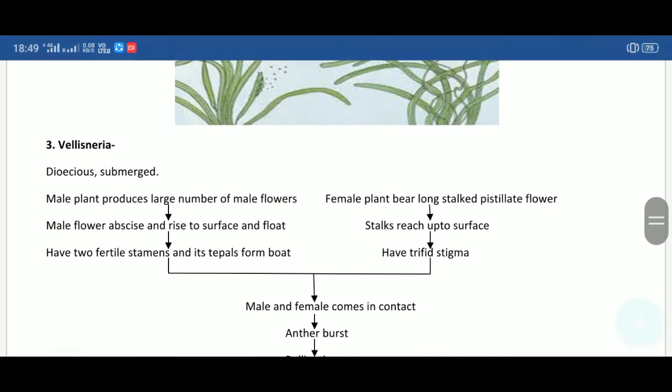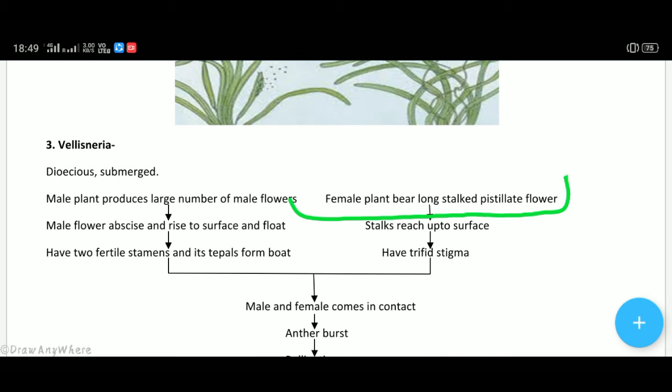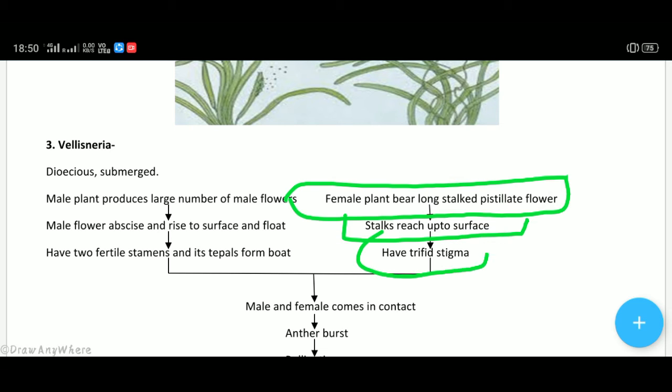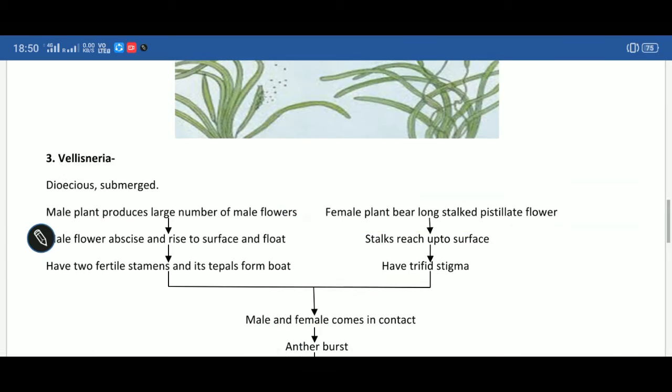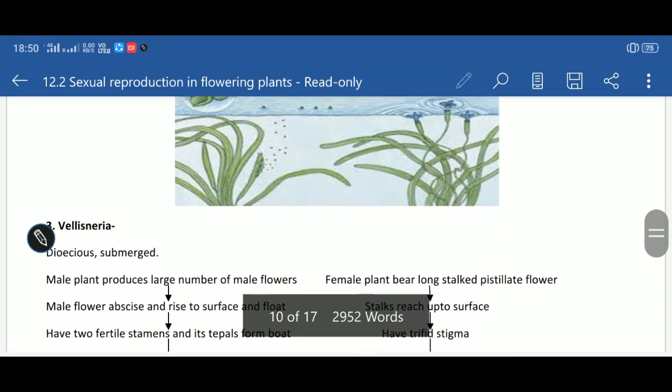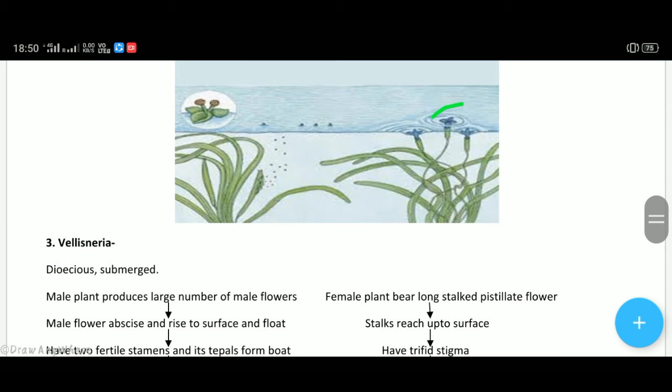Then the female plant bears long stalked pistillate flowers. These stalks reach up to the surface and have trifid stigma. In the case of the female flower, the styles are long, the flower reaches the surface, and it has a trifid stigma, meaning three lips.